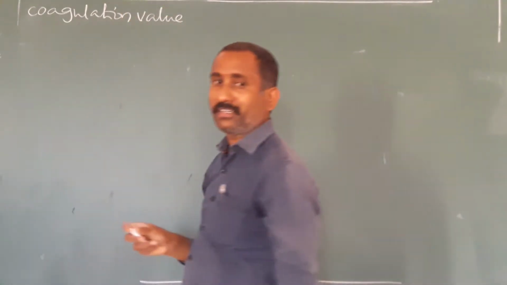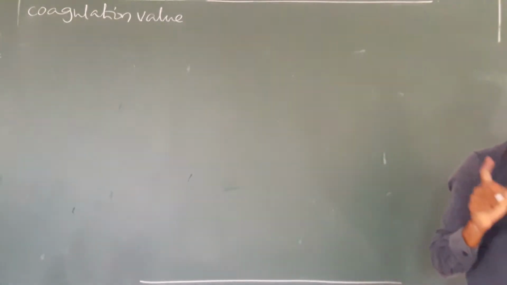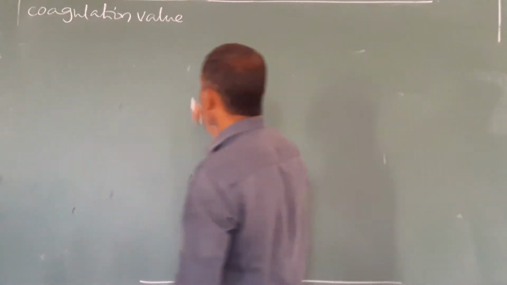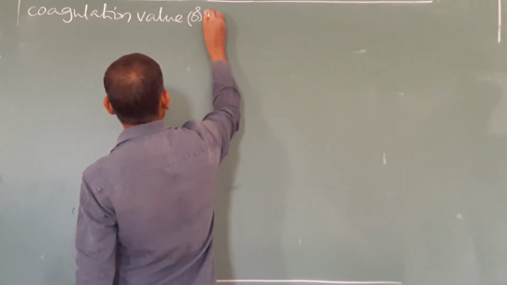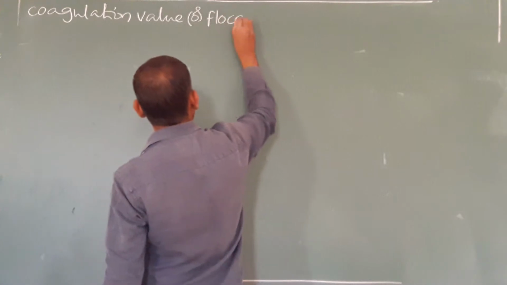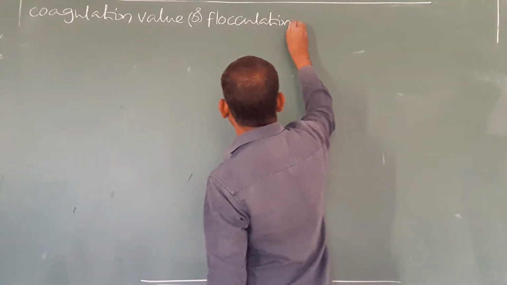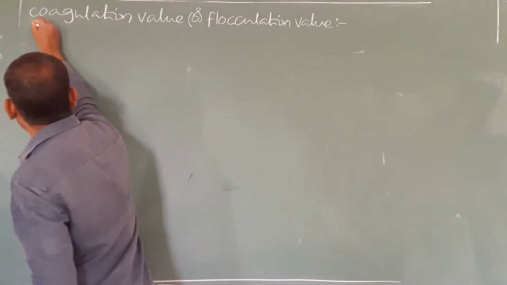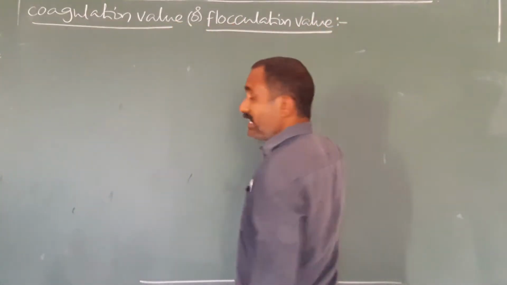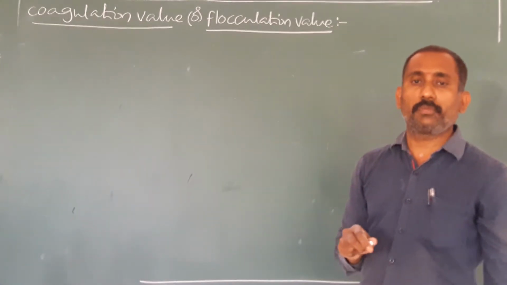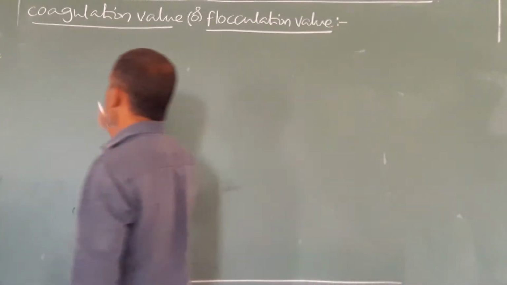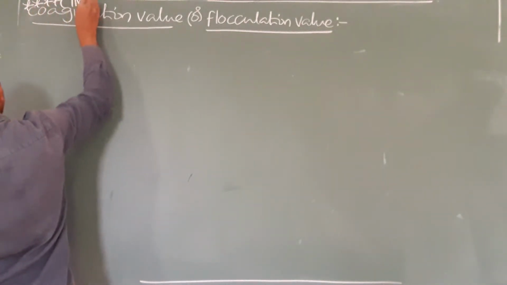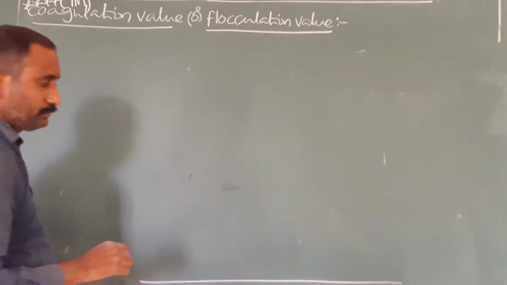A small definition, and based on the definition, numerical problems are there. They are asked in the objective exam. Coagulation value or flocculation value. So this definition is important for you. Based on the definition, numerical problems are important for the objective exam. This is an important definition for PU 11.